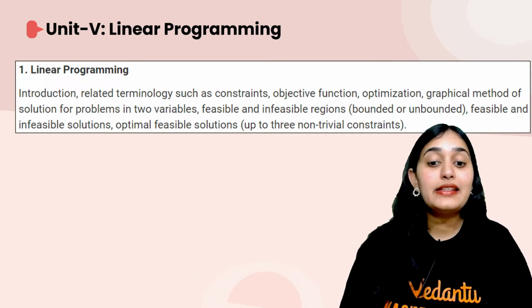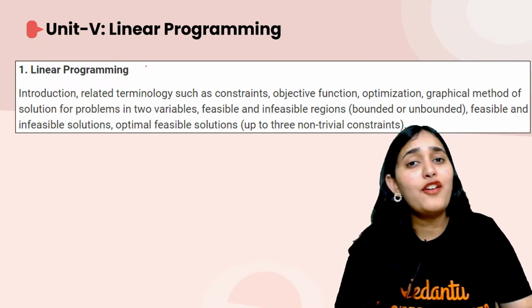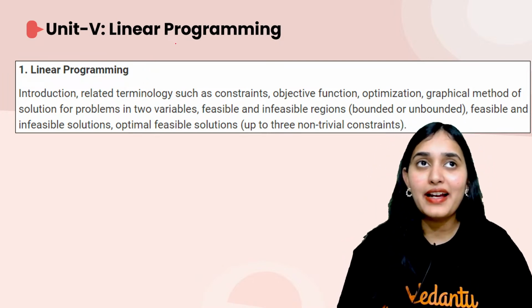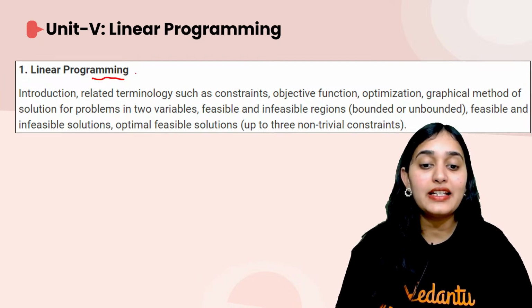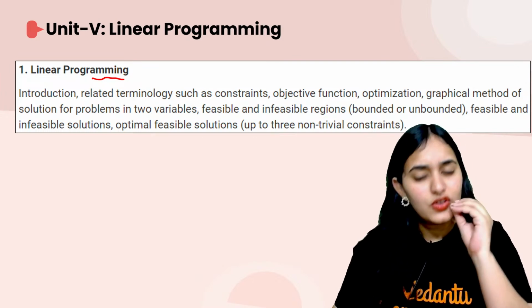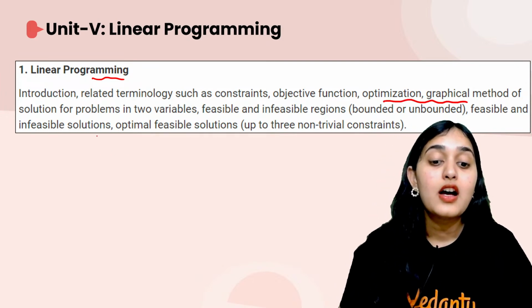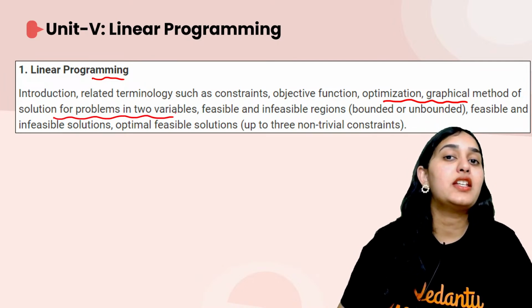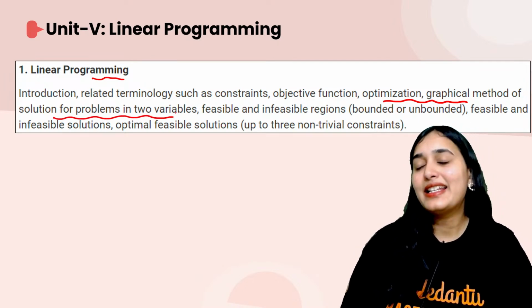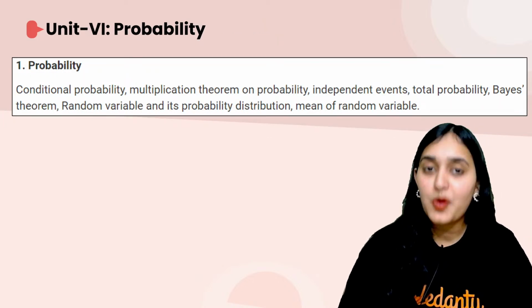All right, next is linear programming. Now this chapter is kind of deleted by CBSE. Why kind of deleted? Because they have deleted the majority of the portion from this. You are just going to learn optimization and graphical method for solution of problems in two variables. That's it. This chapter has nothing more. Okay, next and the last chapter is probability.